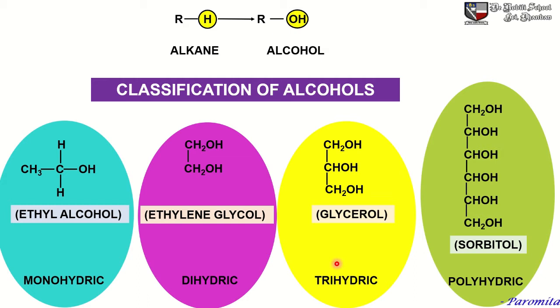Now this glycerol is a viscous, colorless, hygroscopic, syrupy liquid. The highly viscous nature of glycerol is due to the presence of 3 hydroxy groups.